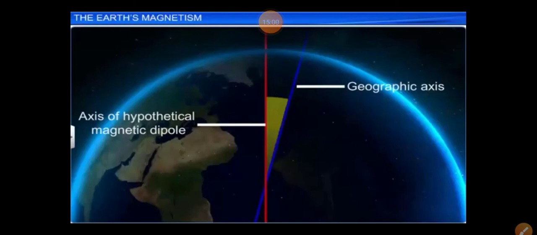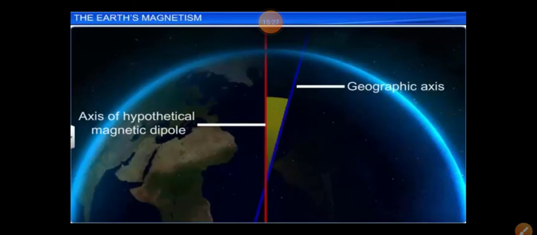The vertical plane containing the longitude circle and the axis of rotation of the earth is called the geographic meridian. That is the geographic axis. And the magnetic meridian is a vertical plane which passes through the imaginary line joining the magnetic north and south pole.